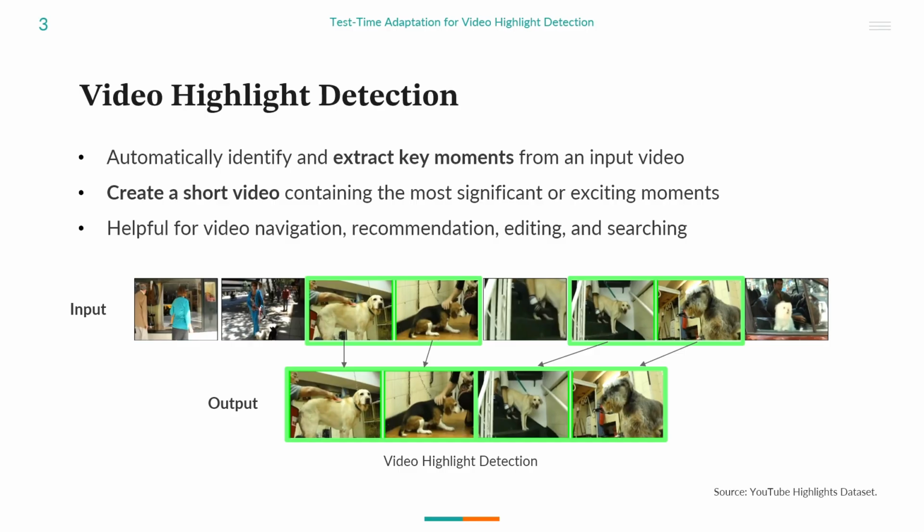In this figure, we show an example video from a video highlight detection dataset. The moments with green border are marked as highlights by the users or annotators. These moments can be stitched together to form the video highlight.